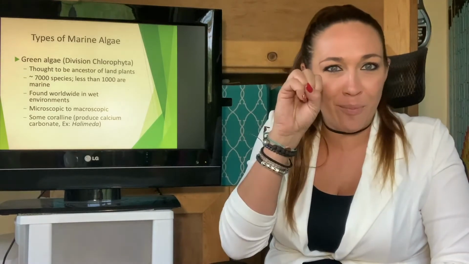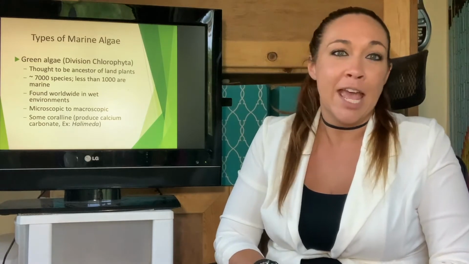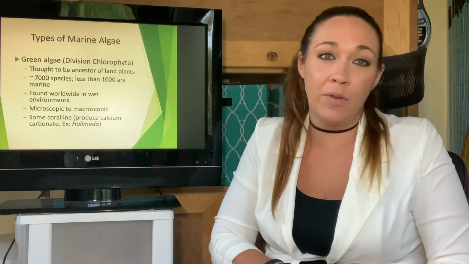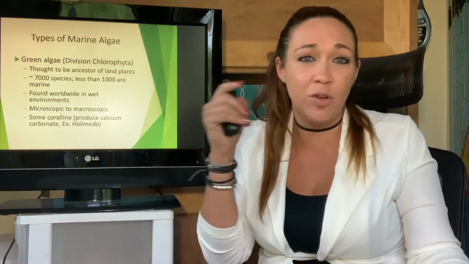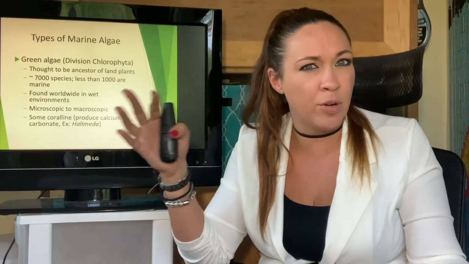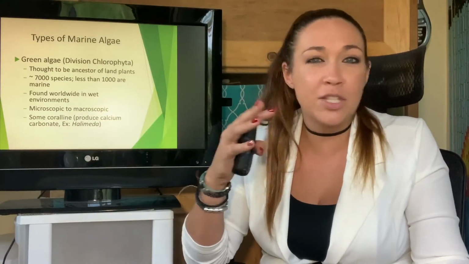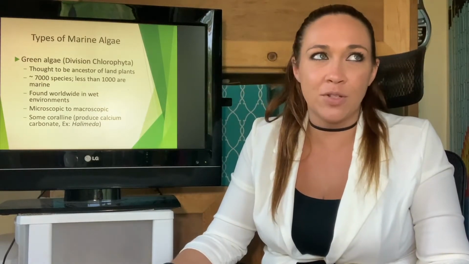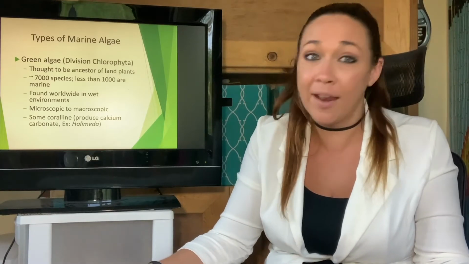They're weird round ball ones, and there's green fluffy ones, and all sorts of different green algae. Now, I don't want you to just strictly go by color. If we were actually in lab, I would have you go through these and I would test you and trick you, because there are green algae that appear brown. There are red algae that appear green. So don't go by color. Obviously, I'm not trying to trick you, so if you go by color, it's not the end of the world. But I do want you to go by characteristics.